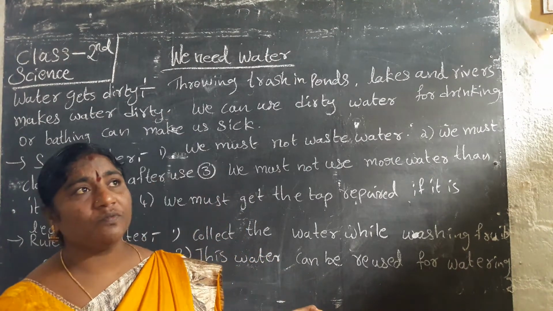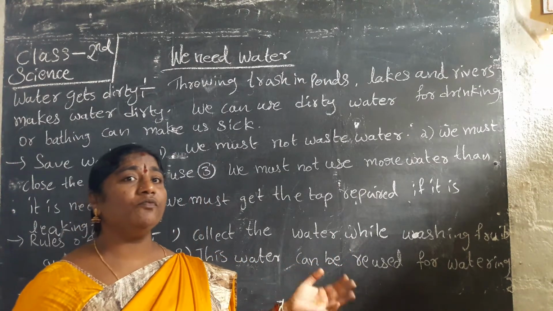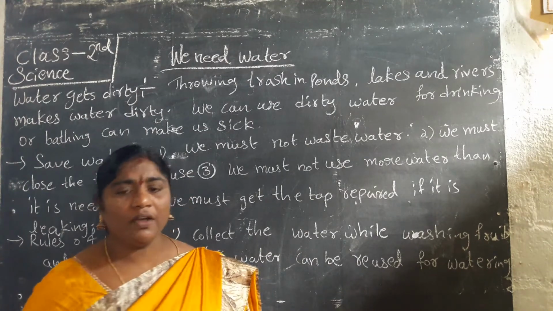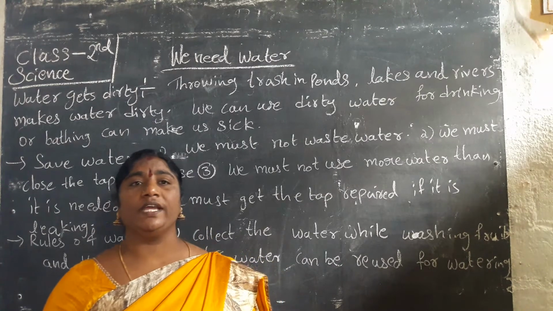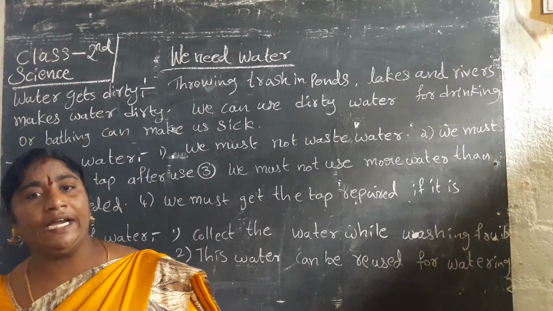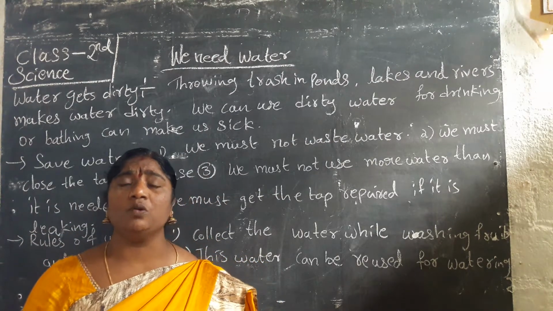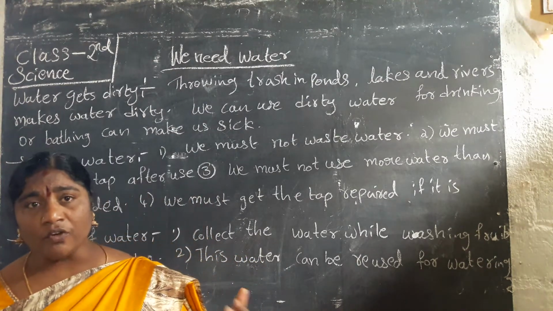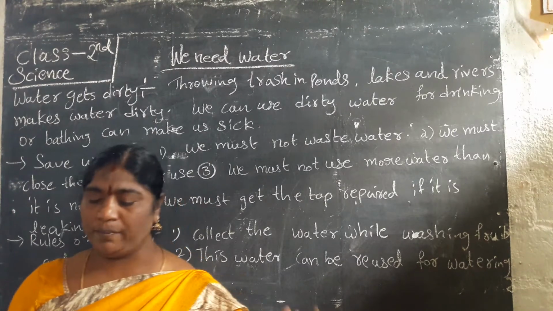In earlier times, in our grandparents' homes, there was a well. We had to get water from the well and hand pump. We can get underground water by the well, bore, hand pump, borewell. Nowadays every house has a borewell. We can get the water from underground through the well, hand pump and borewell.